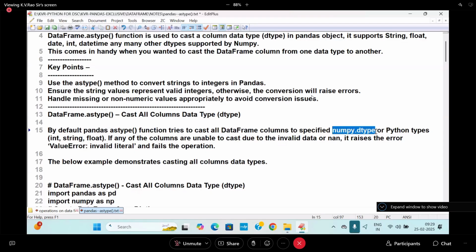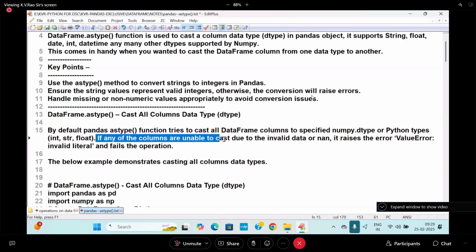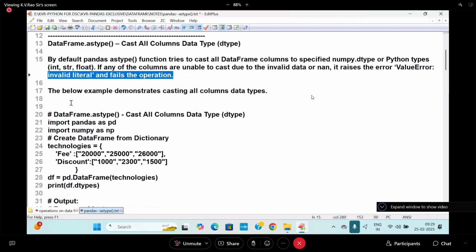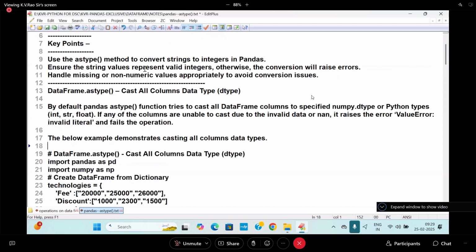NumPy dtype. Already you know NumPy's internal data type will be there, and that casting will be taken, or Python types into str, string, etc. Here it is something like float, etc. If any of the columns are unable to cast due to invalid data or None, it raises an error called what? ValueError, and fails this operation. Below is an example. So easy. See the example to understand this concept.